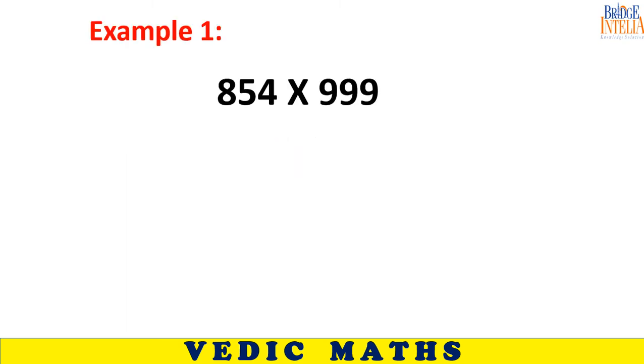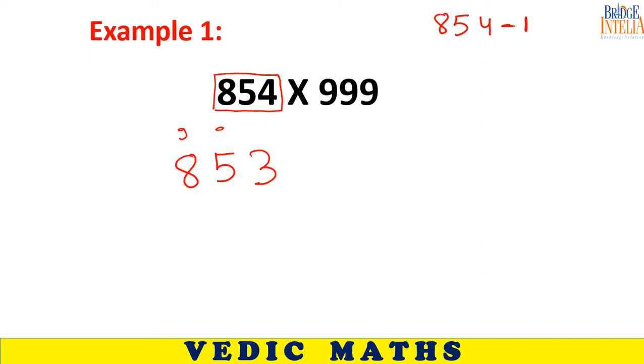Okay, I'm sorry for the inconvenience. So the trick is, subtract 1 from the first number. You can do this mentally. 854 minus 1. Answer is 853. Then do the remaining calculation mentally. So 9, 9, 9.